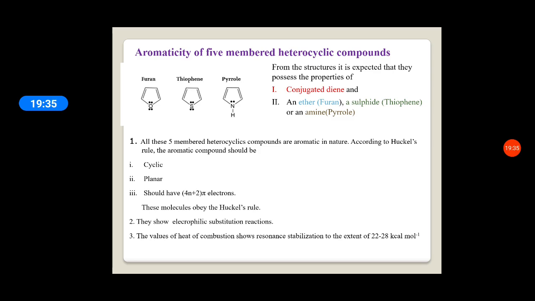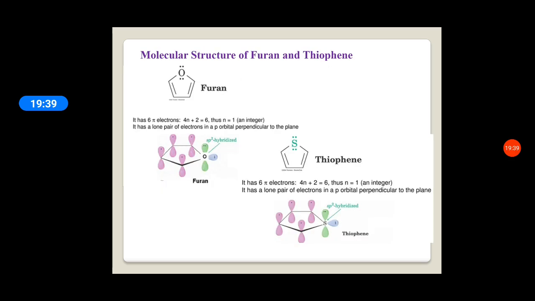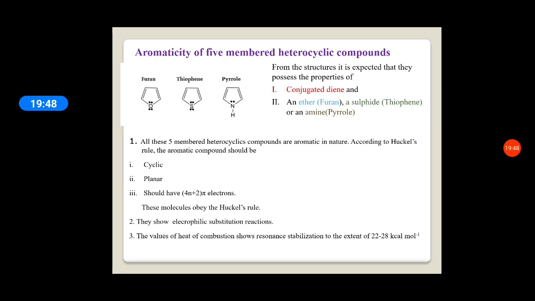Let us compare the aromaticity of the 5-membered heterocyclic compounds. Here we have studied the molecular orbital structure of pyrrole, furan and thiophene. From this structure it is explained that they possess properties of a conjugated diene, and along with that an ether or a sulfide or an amine.